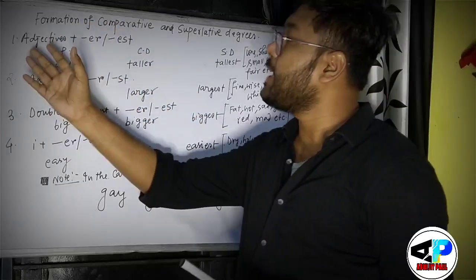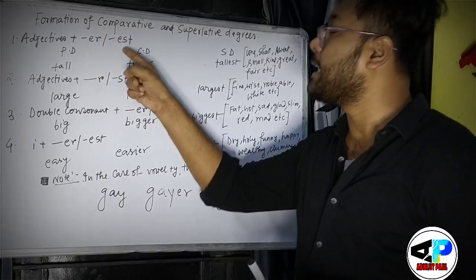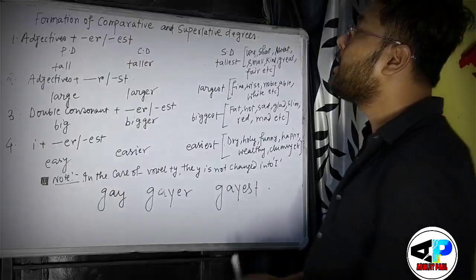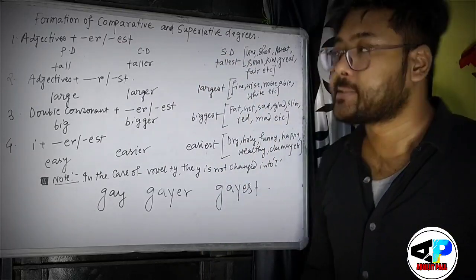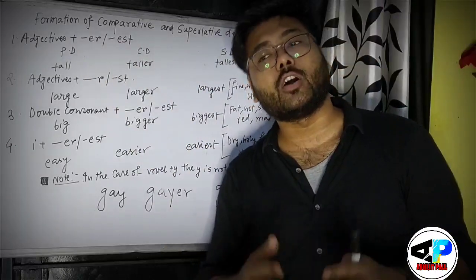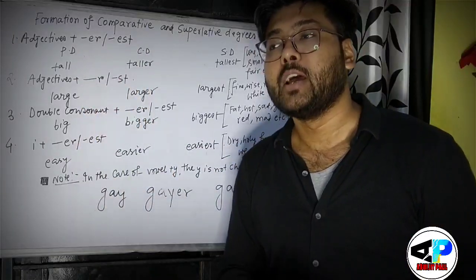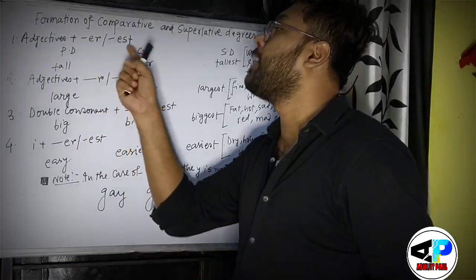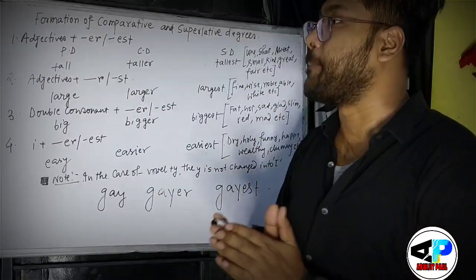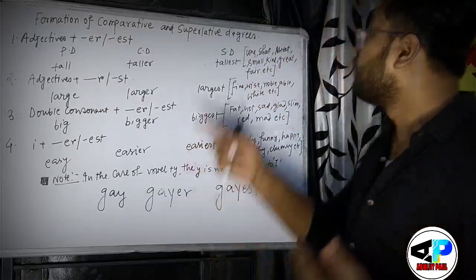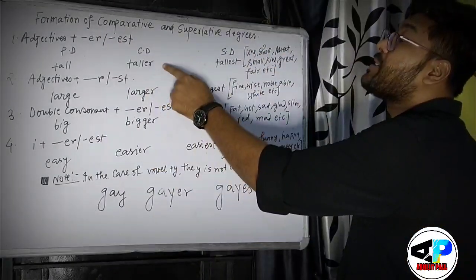So when you find these adjectives, we have to use er and est while forming the comparative and superlative degree. Suppose you find tall, so tall would be taller and tallest. This is a general rule. When you add er and est, it becomes the comparative and superlative degree. In the same way, these words will also follow the same rule.